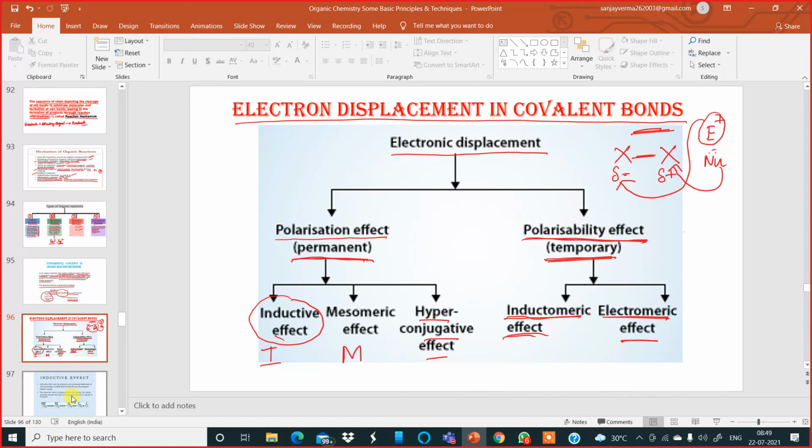I'm waiting for your answer. Electromeric effect is what type of effect? So temporary. Yes, you must speak. Okay, you must speak. Very good, very good. So that is how the question will be asked. The basic questions under this electron displacement effects.